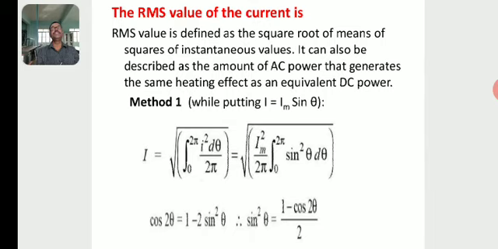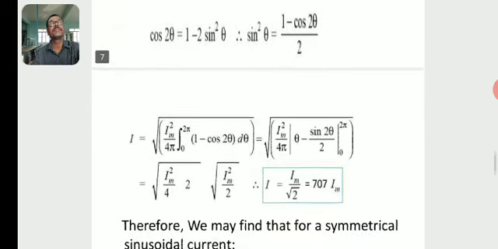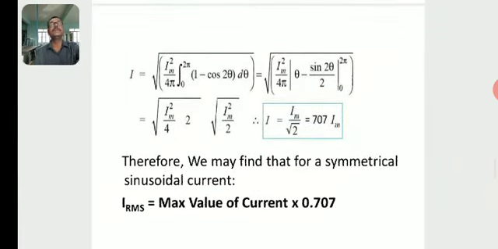Since cos 2 theta is equal to 1 minus 2 sin square theta, sin square theta is equal to 1 minus cos 2 theta by 2. So I is equal to the root of Im square by 4 pi, integration of 1 minus cos 2 theta d theta with limits 0 to 2 pi, which gives theta minus sin 2 theta by 2 with limits 0 to 2 pi.